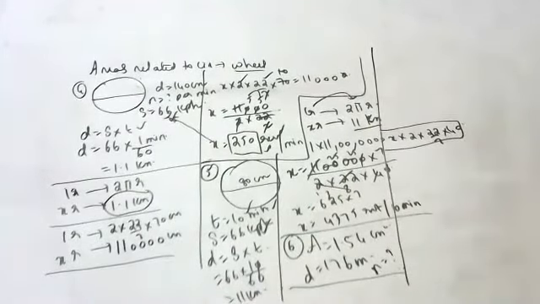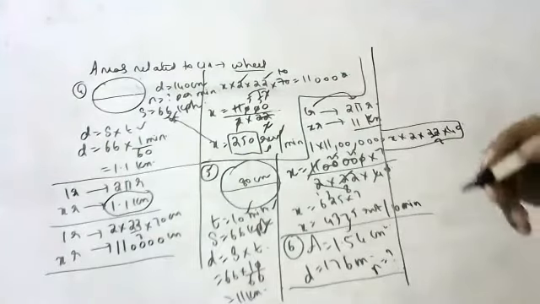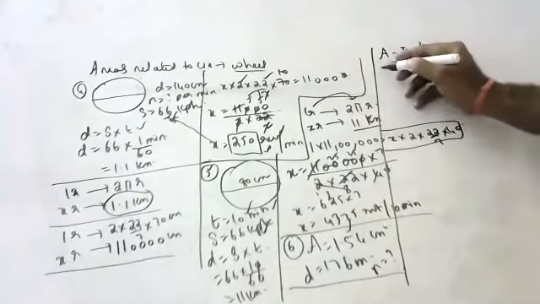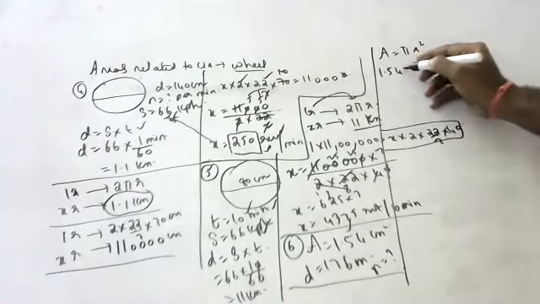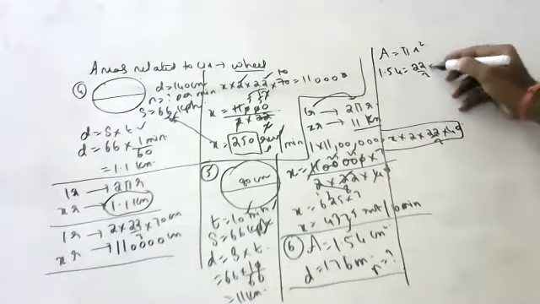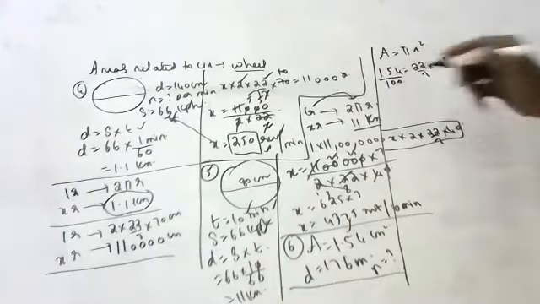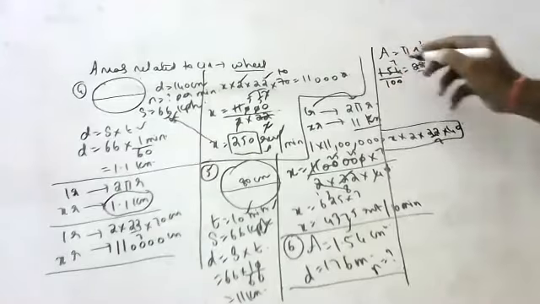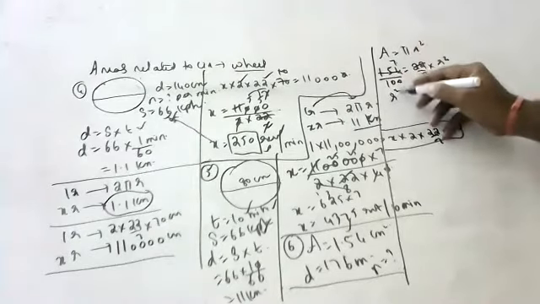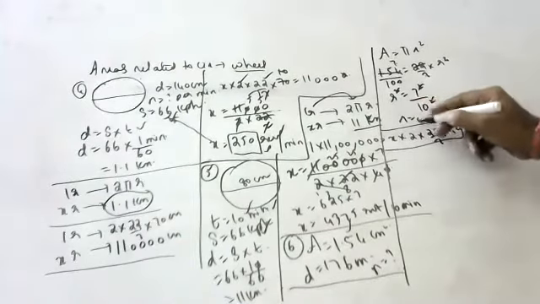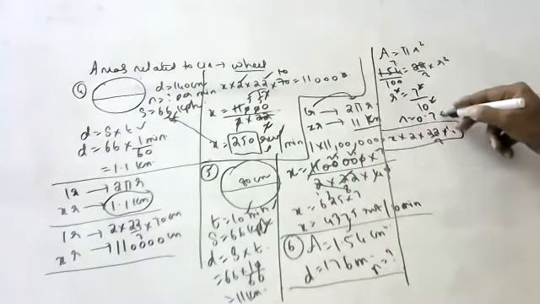Grishma, you tell us. From area, you have to find the radius. Yes, sir. Area equals pi r square. 1.54 equals 22 by 7 into r square. So r square equals 7 square by 10 square, and 7 by 10 is 0.7 centimeters.